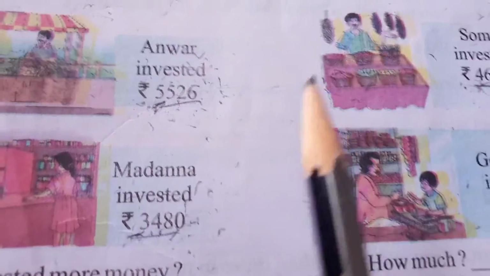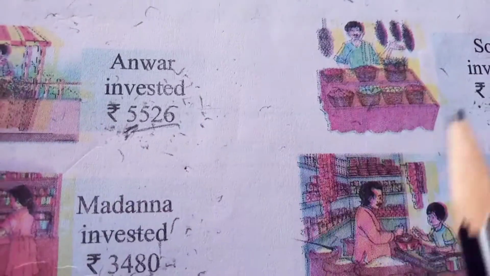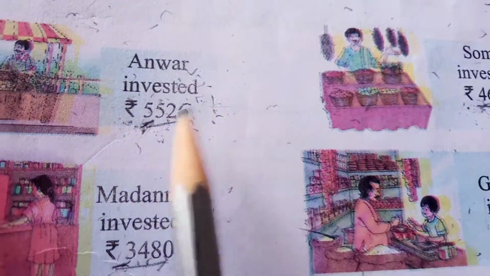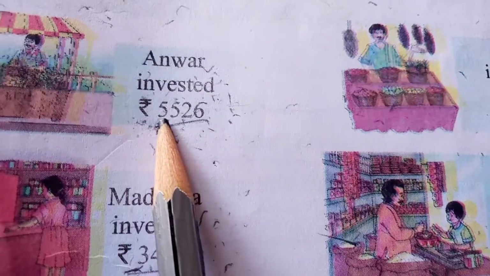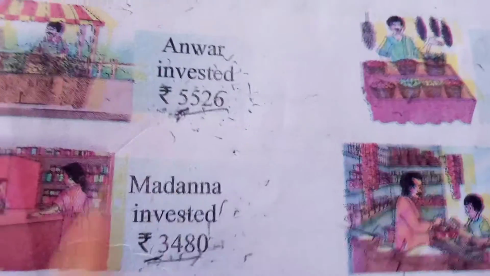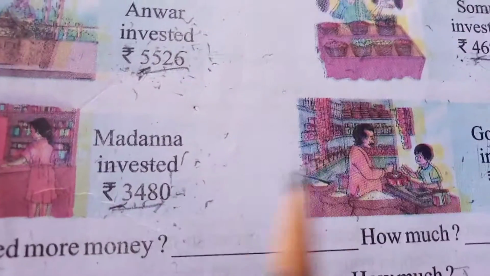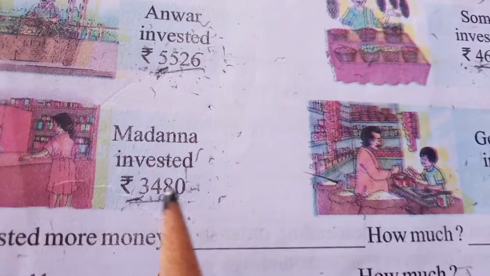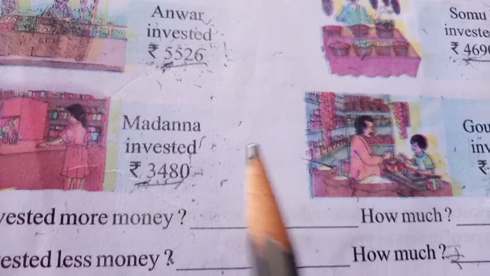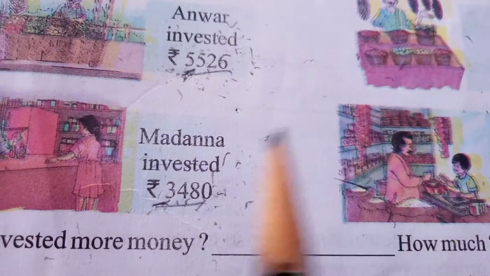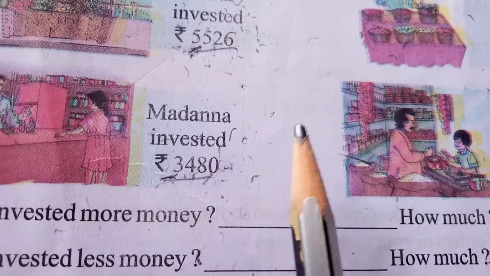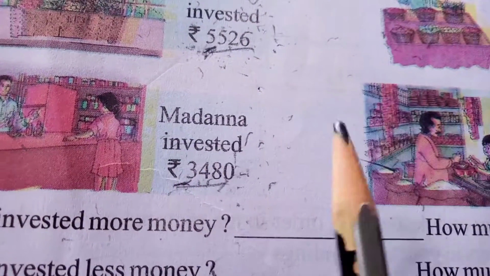Yes, we have to follow the rules of comparison. What is the first rule? The numeral containing more digits is the greater number.